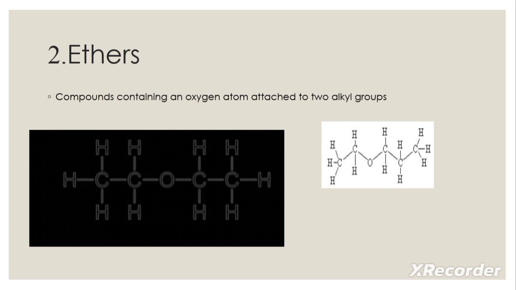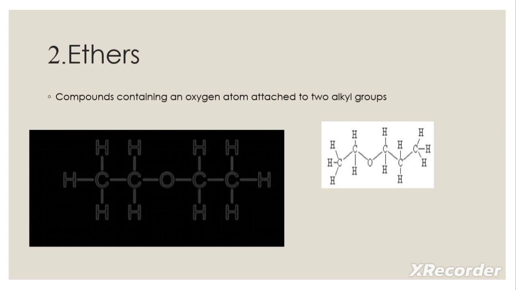I will teach you the nomenclature in another video. Till then, you should be able to identify which type a given compound belongs to. That is my purpose in this video, not the nomenclature.